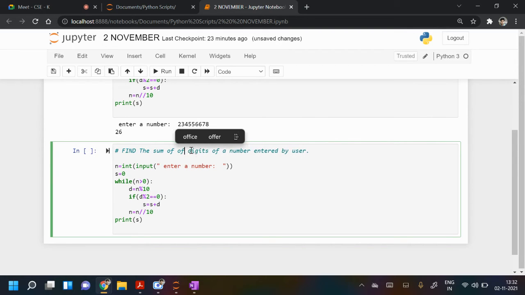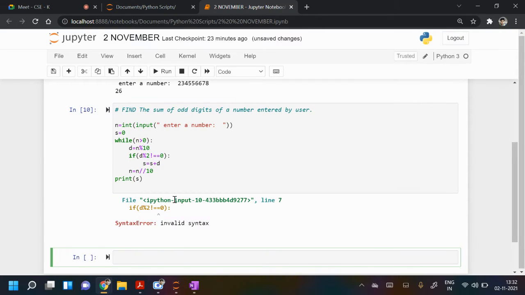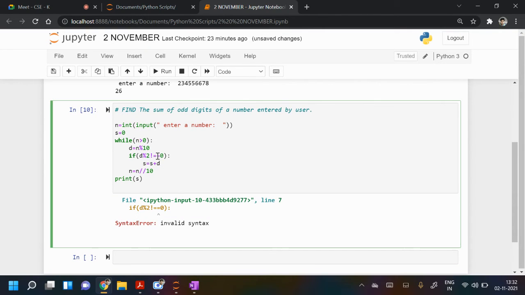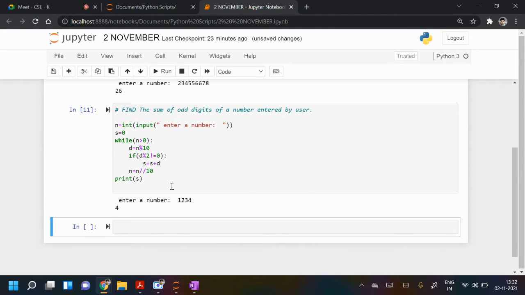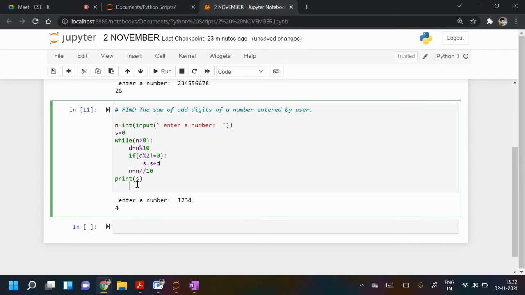Odd digit. So instead of equal to, you can write here not equal to, right? So what is it doing? 1 plus 3. I've just made a change here. If it is not equal to 0, then you add.